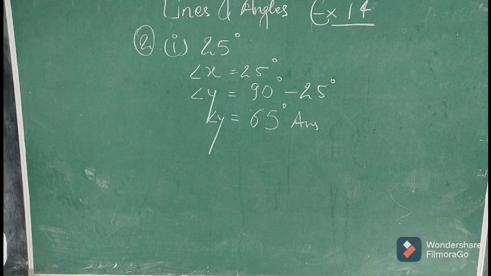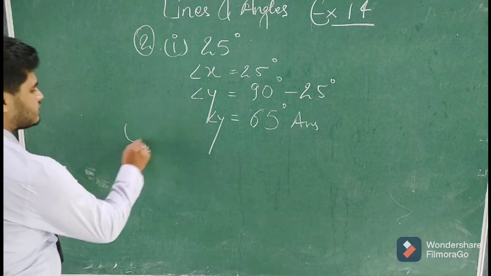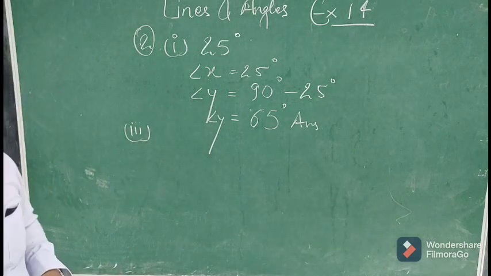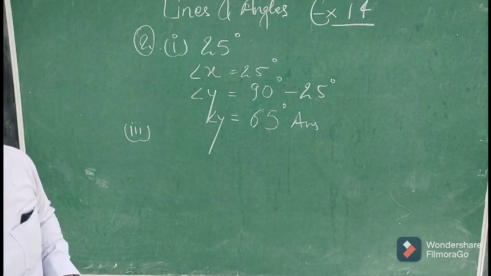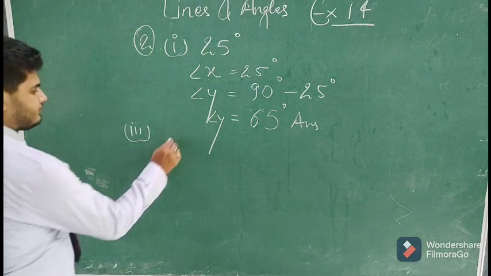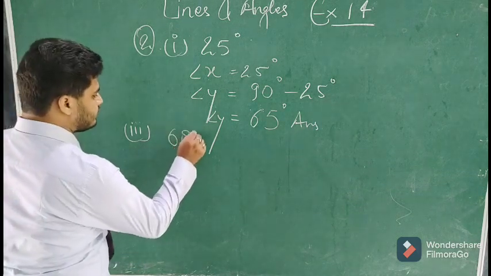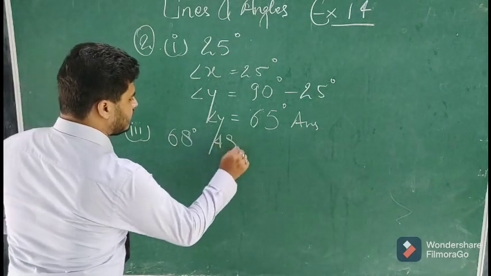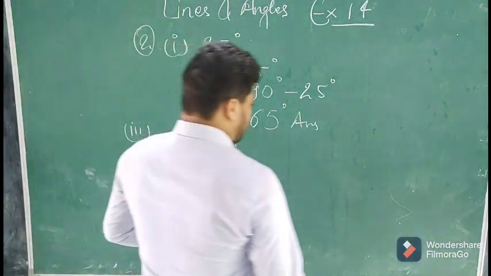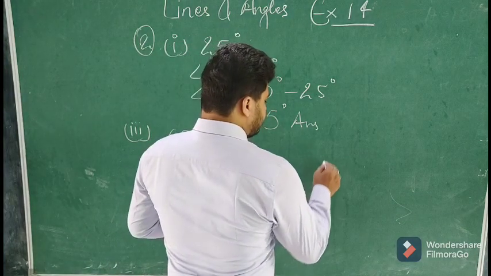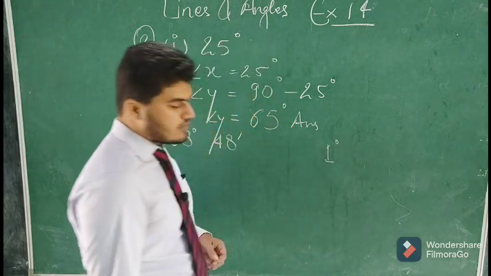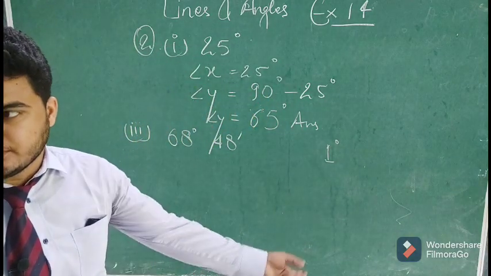In the same way, if we see the third part, it is saying 68 degree 48 minutes. Now see, angles are measured in degrees, we know that, but degree is not the smallest unit in which angle is measured.